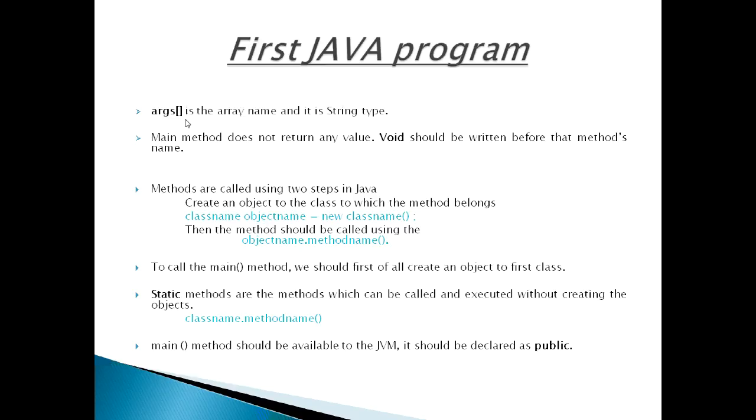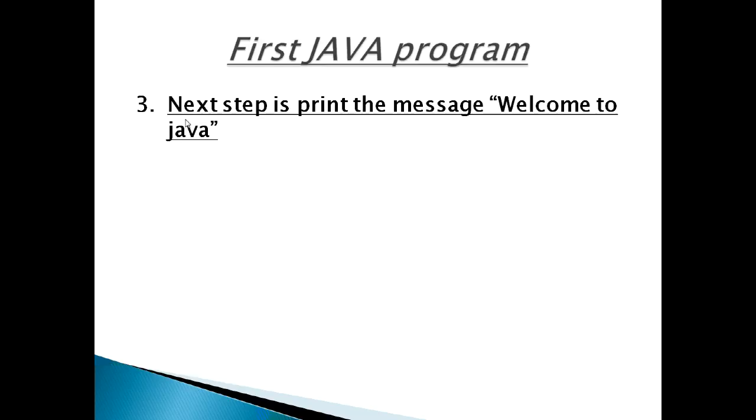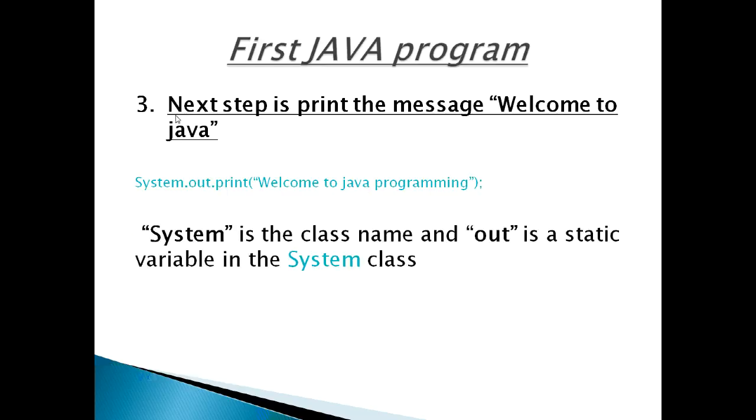Why is it static? Because it has to be called before an object creation. And why is it public? Because it is available to JVM. Now our next step is to print a message like Welcome to Java. Here System is the class name and out is the static variable in the System class. Out is called a field in the System class.